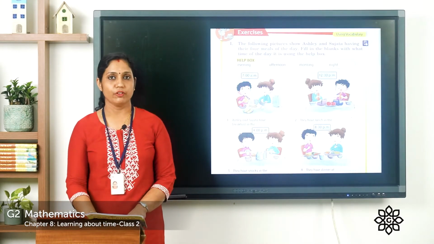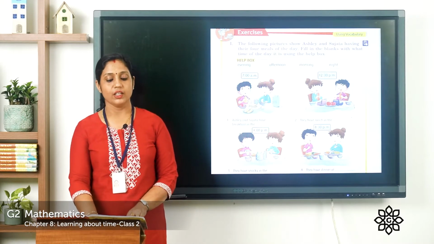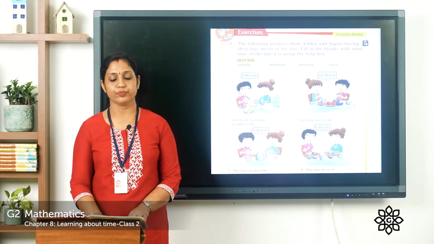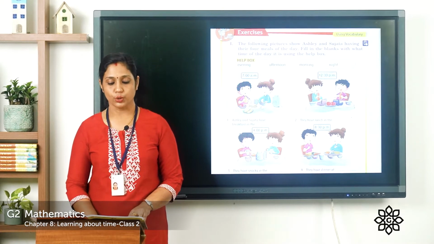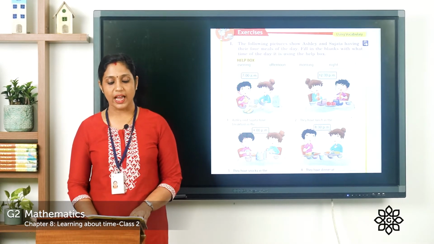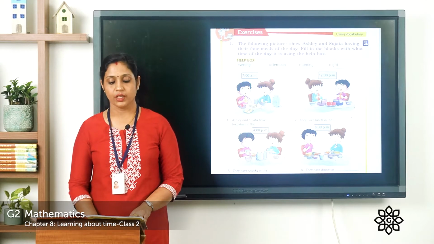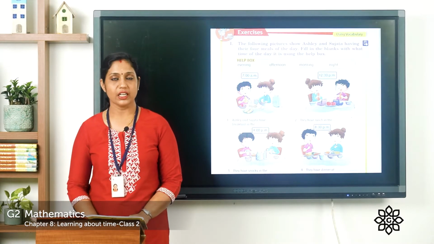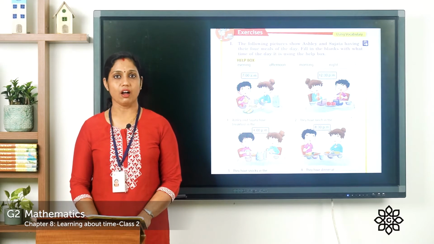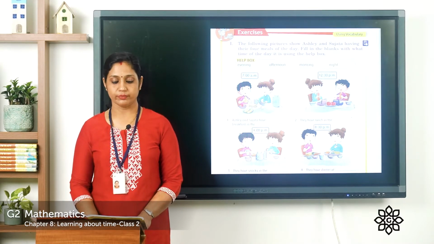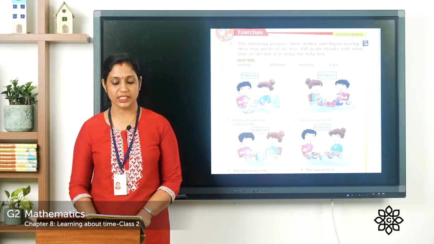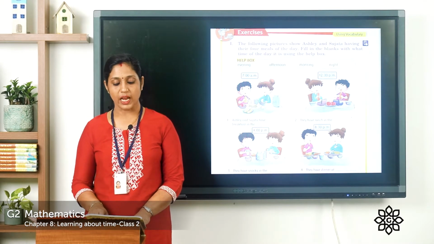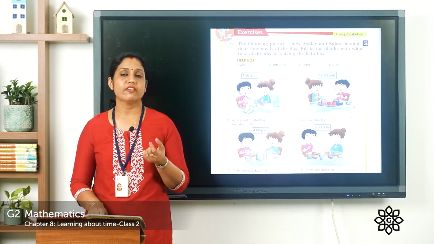Let's move on to page number 50. We have exercises there. You can see a picture. So let's read that. The following pictures show Ashley and Sujata having their 4 meals of the day. Fill in the blanks with what time of the day it is using the help box. So in the help box, some words are given. Now let's read that. Evening, afternoon, morning, night. And in the first picture, you can see that it is 7 a.m. So Ashley and Sujata have breakfast in the, so it is given 7 a.m.